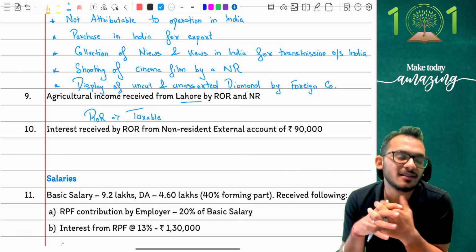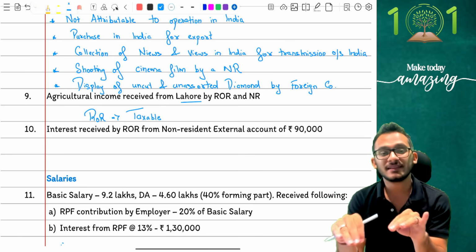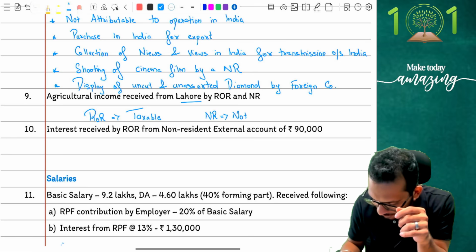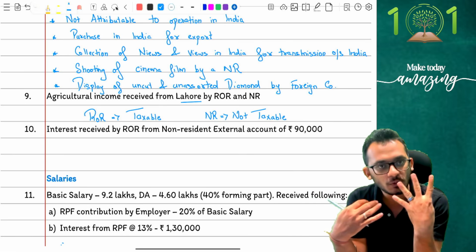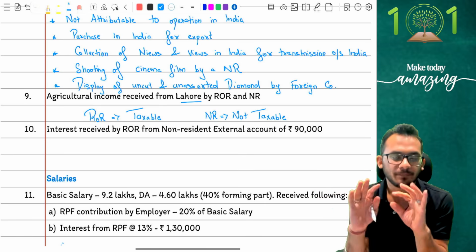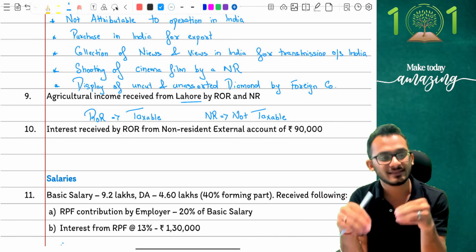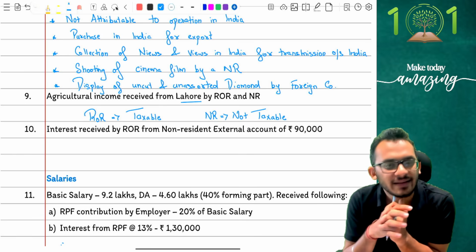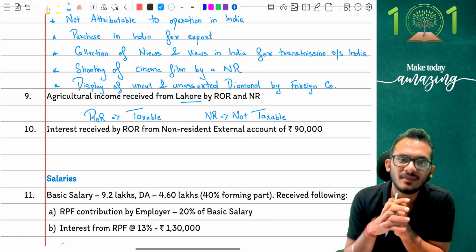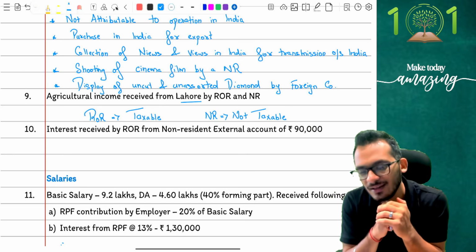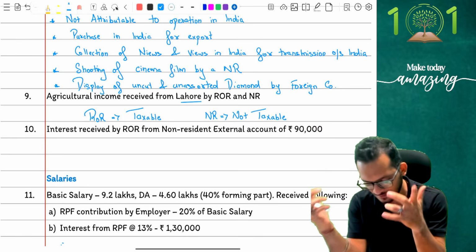So when the basic condition itself has not been fulfilled, there is no reason for you to say that it is taxable in India, which means for an NR, the answer is going to be not taxable, not because of anything else, but because our basic condition itself has not been fulfilled. When you cannot put it into the 4 buckets, there is no reason that an NR can be taxed in India just because it is a foreign land. People, foreign land income is also taxable only when it is received in India or a condition is fulfilled. There is no condition fulfillment, so there is no reason for you to tax it in India. So yes, this is not permitted. Clear with me on this? Be very smart on this. This is a very small adjustment and a very minute thing on which students end up making mistakes. I hope you got the right answer on this. Yes? Chalo. Let's move on forward, people.